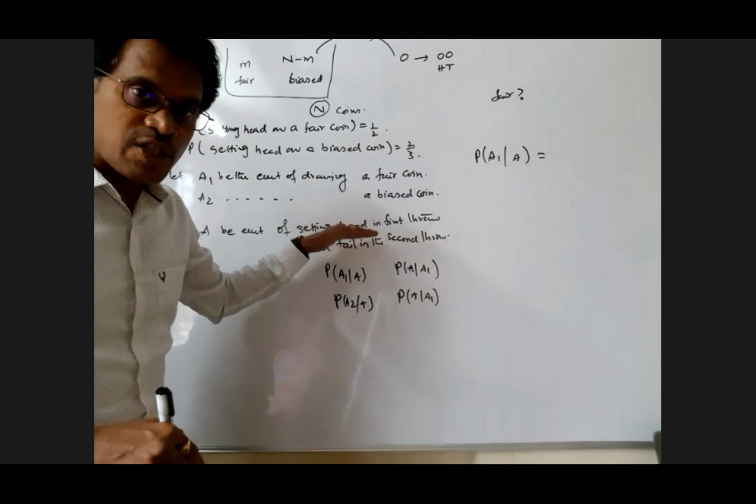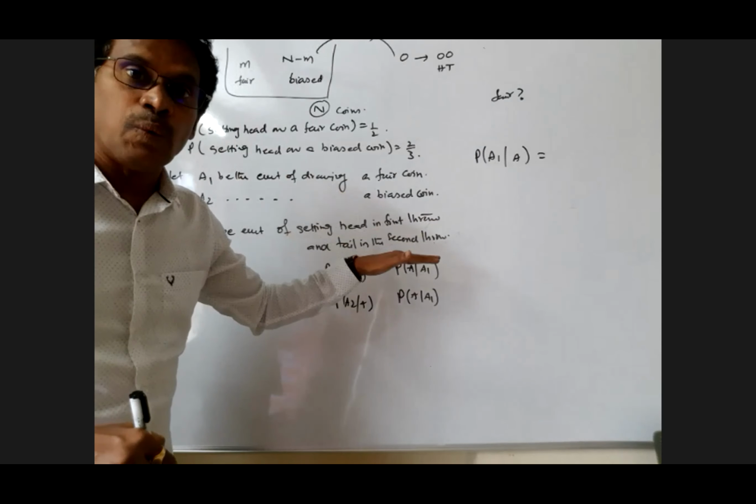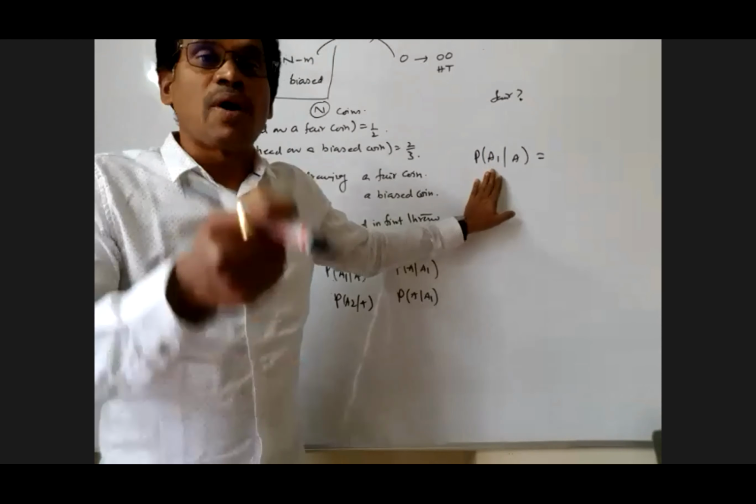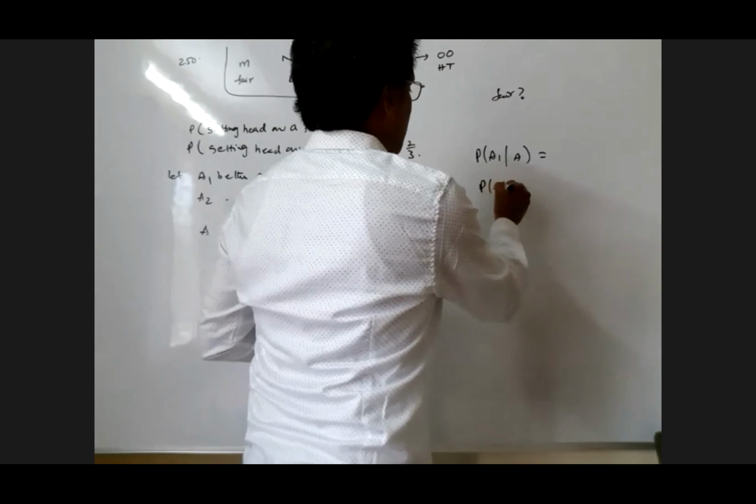Getting head in the first throw and tail in the second throw. We come to know that in the two tosses, the first one is head and the second one is tail. Then they're asking the probability that the tossed coin is a fair coin. This is the thing you find out. What is the meaning of probability of A given A1 here?